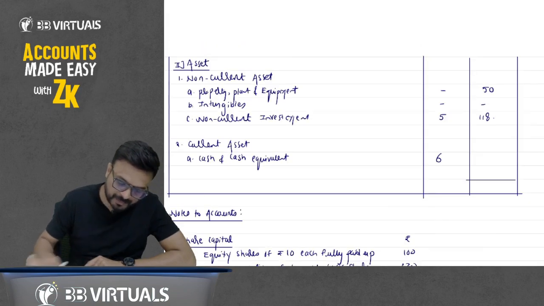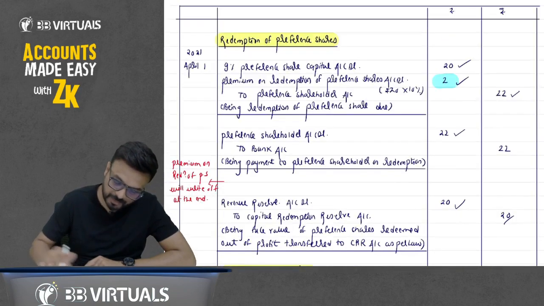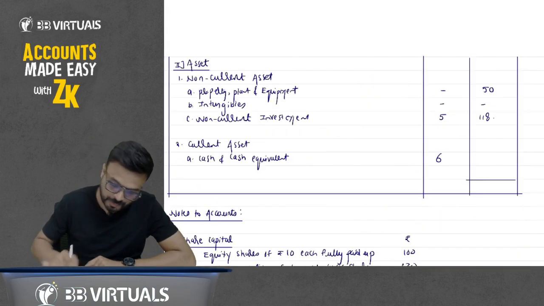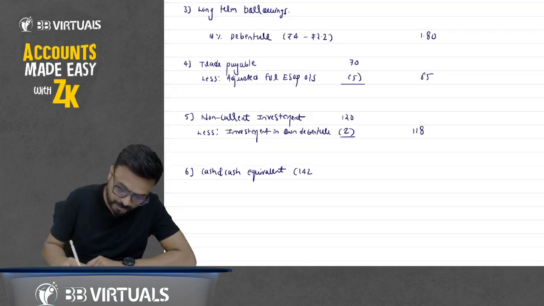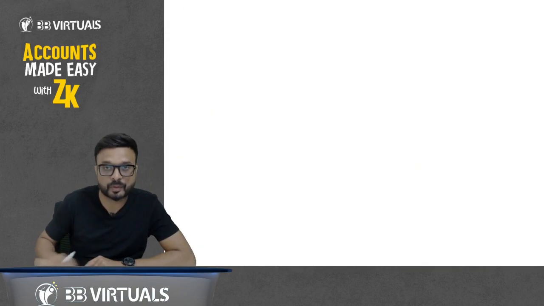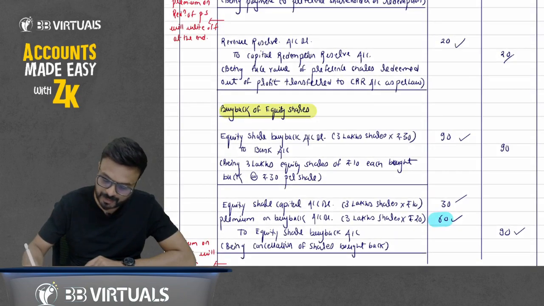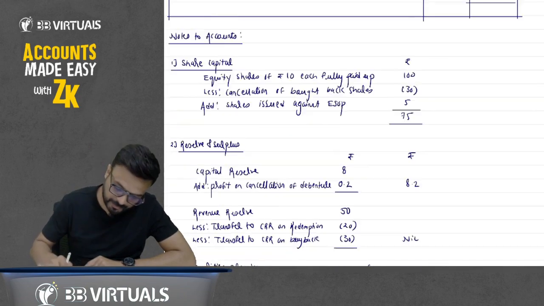Now when we pass the entries, first we have the first entry done, second we have credited, so minus 22. Then here we have credited by 90, so minus 90.